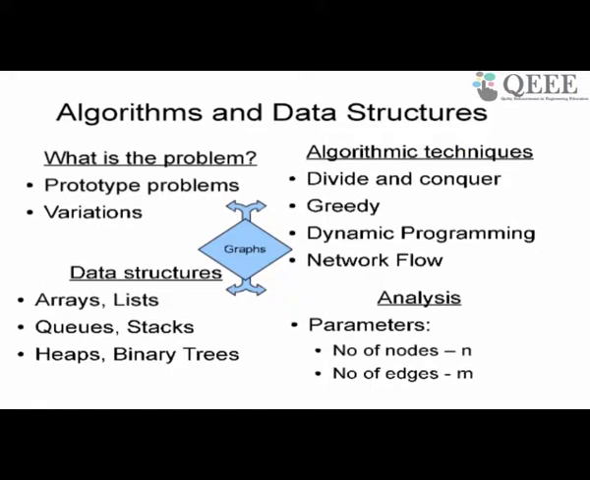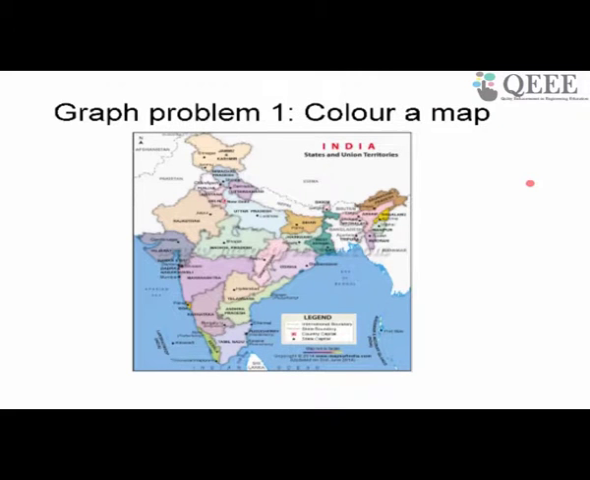Typically, the parameters that we use to measure the complexity of graph problems involve two things: the number of nodes, which we usually denote by n, and the number of edges, which we denote by m. In order to understand what n and m are, you obviously have to know what a graph is, which most of you know anyway, but I am just going to repeat it with some examples.